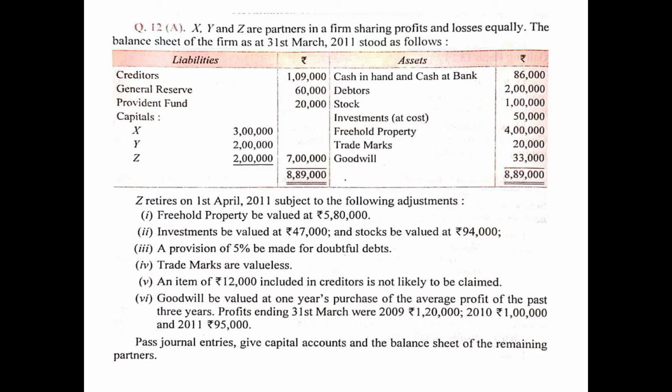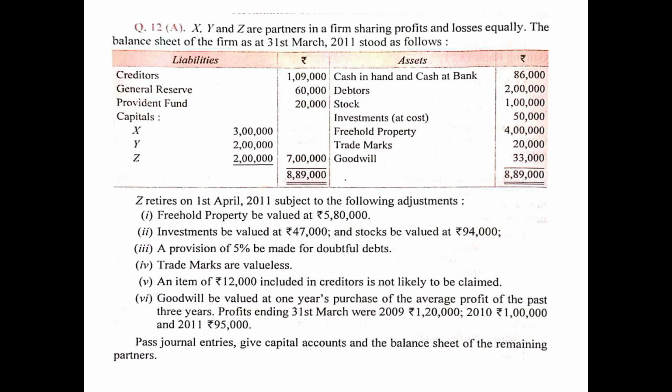We are crediting goodwill because goodwill is an asset, therefore it carries a debit balance. But now we are writing it off, so therefore it will carry an opposite balance, that is credit balance. Z retires on 1st April 2011 subject to the following adjustments.